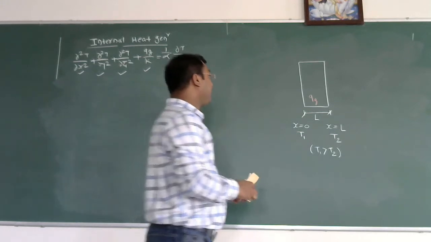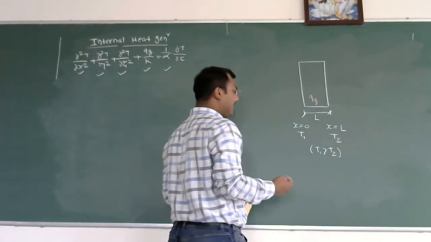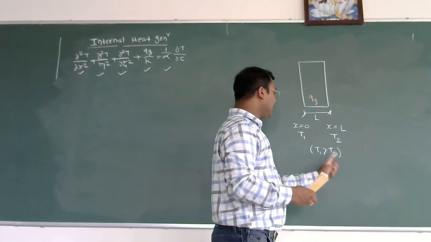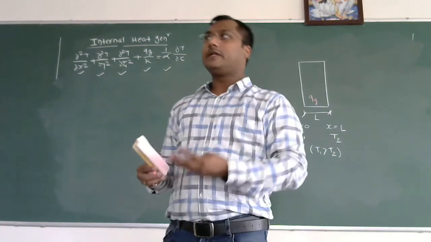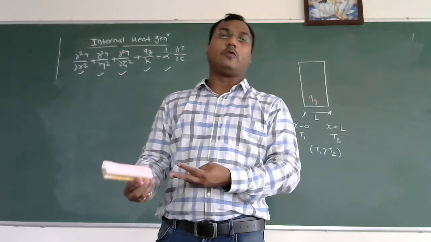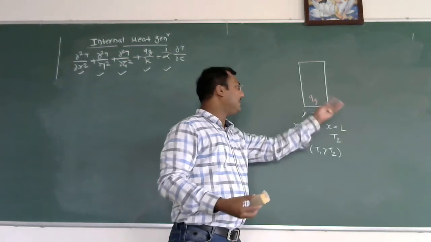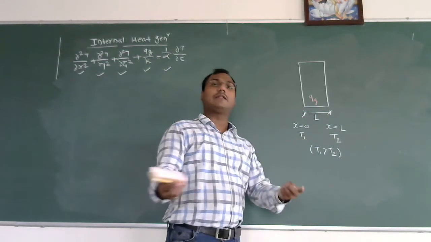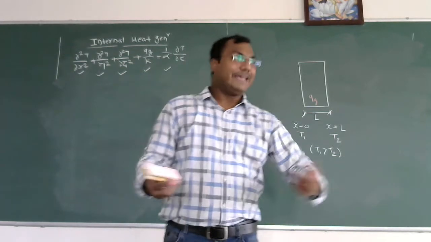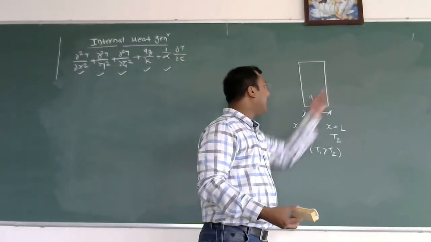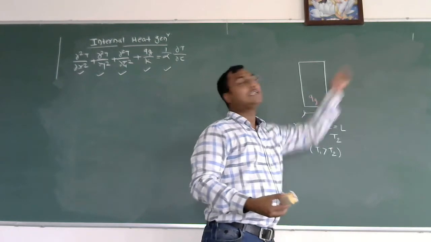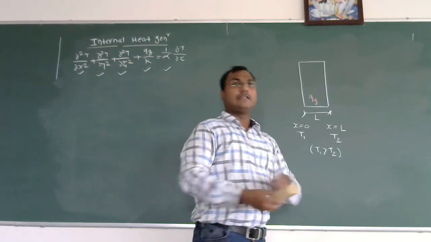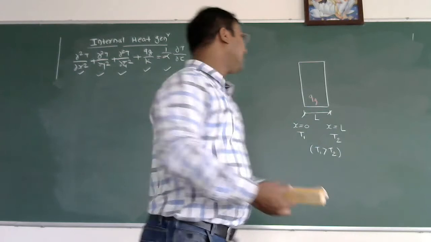So for that, there are n number of different cases possible. For example, in this case I am writing T1 is greater than T2, it means the temperatures at both the surfaces are different. There may be the possibility of one case when T1 is equal to T2, that means the temperatures of both the surfaces are the same. There is a possibility that one of the surfaces is insulated, so that becomes another case. If one surface is insulated and at another surface there is convection to the outside environment, so that Q is equal to hA delta T, I need to take at the other surface, right? So these are all the possibilities.